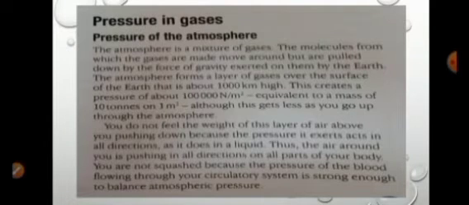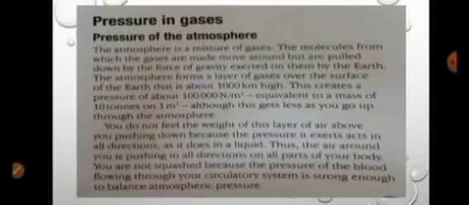We've talked about pressure in solids and pressure in liquids. Now we're going to discuss pressure in gases. Pressure of the atmosphere. The atmosphere is a mixture of gases. The molecules from which the gases are made move around but are pulled down by the force of gravity exerted on them by the Earth.